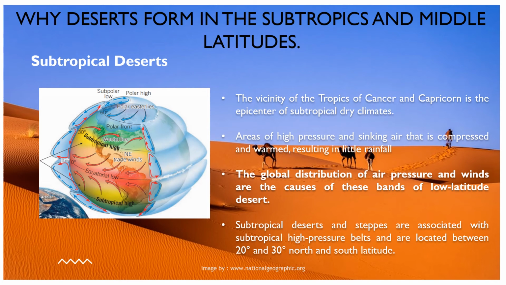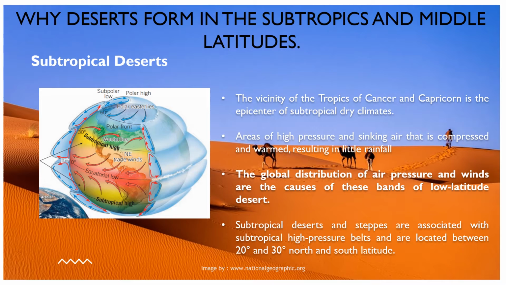The subtropics and the middle latitudes are where drylands are concentrated, and subtropical deserts. The vicinity of the Tropic of Cancer and Capricorn is the epicenter of subtropical dry climates, areas of high pressure and sinking air that is compressed and warm, resulting in little rainfall. The global distribution of air pressure and winds are the causes of these bands of low-latitude desert.